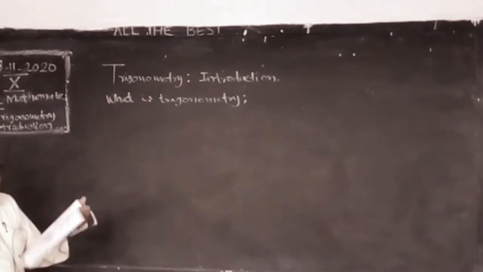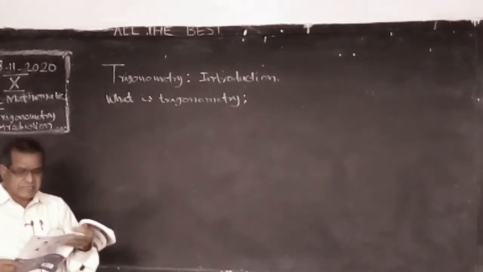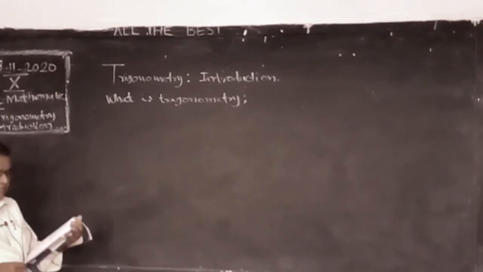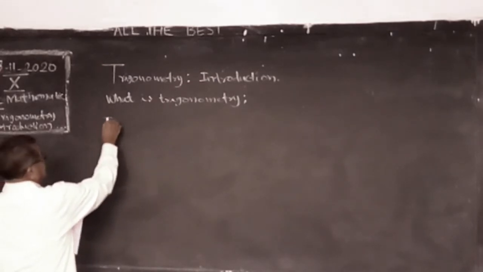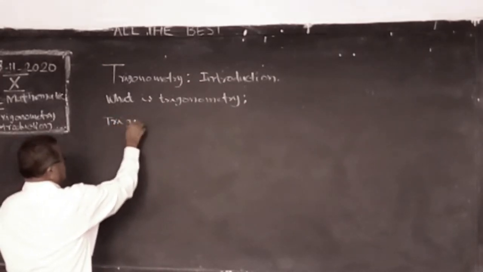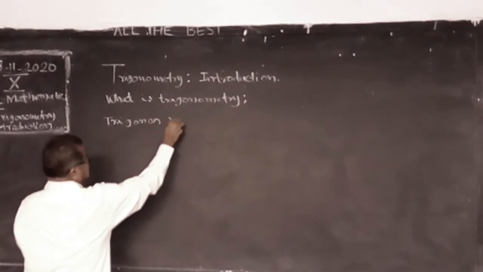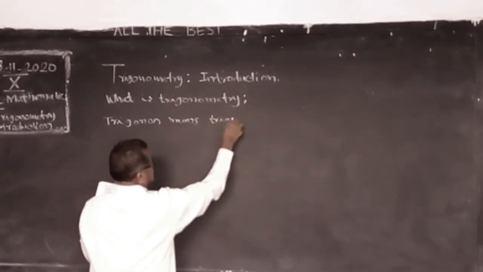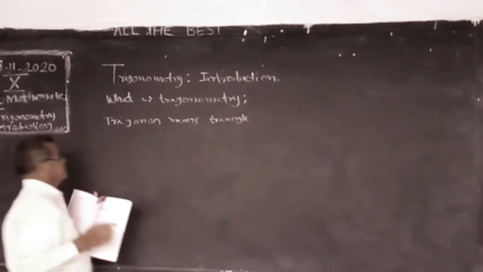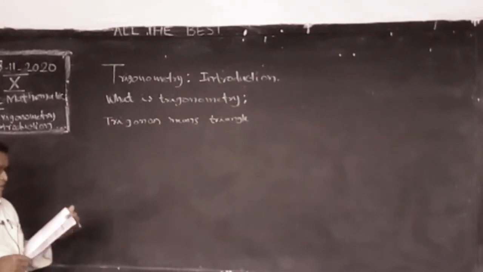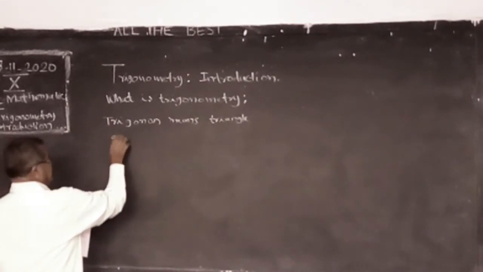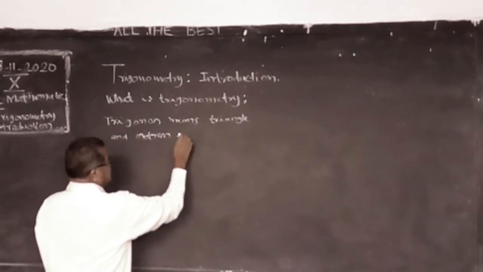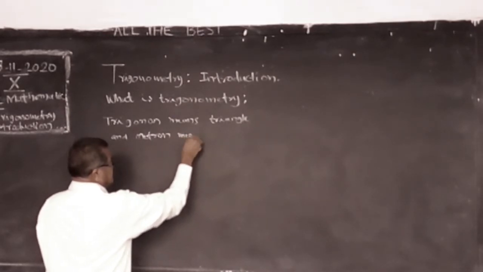What is trigonometry? The word trigonometry is derived from two Greek words. Trigonon means a triangle. Metron means measurement.